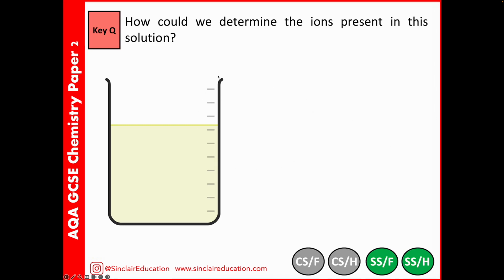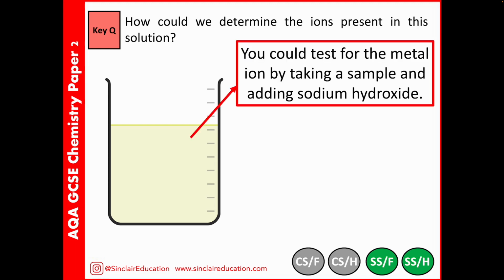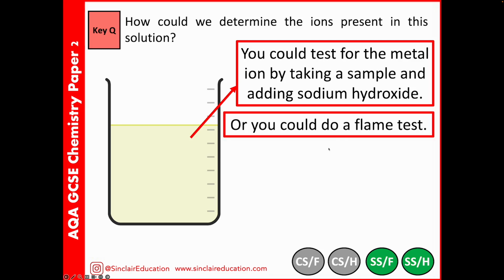This does mean that you need to be prepared for a possible 6 marker about how we could determine the ions present in a mystery solution. So first of all, we need to take multiple samples from this. So we could take a sample, add sodium hydroxide, or we could do a flame test. You could do both.